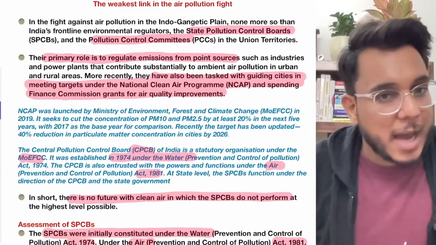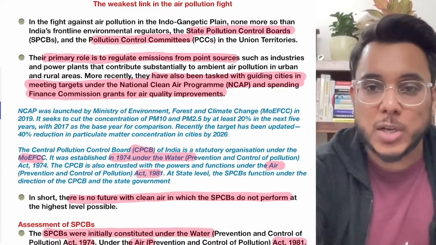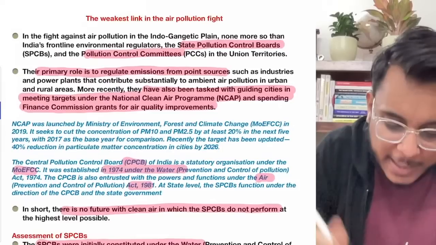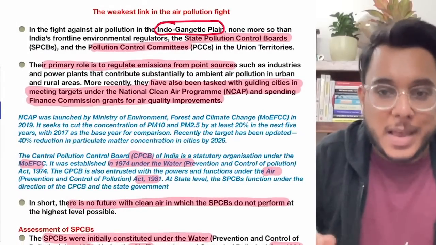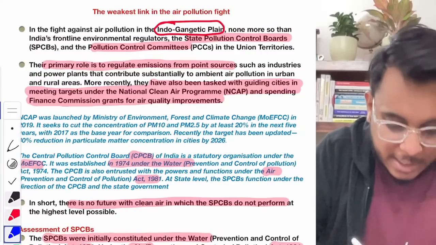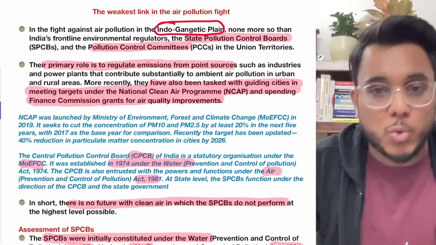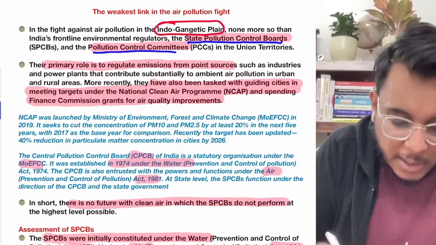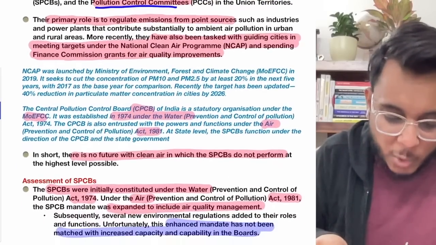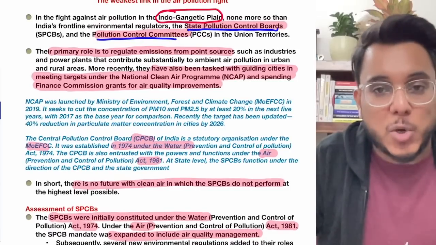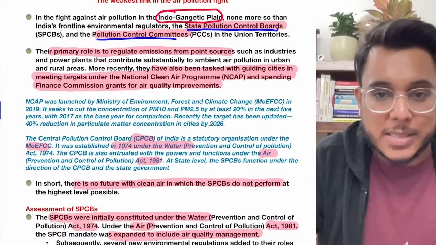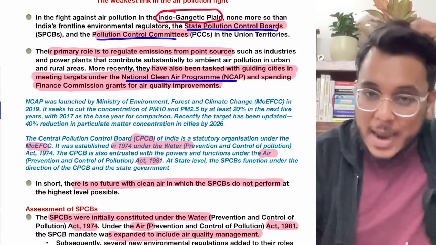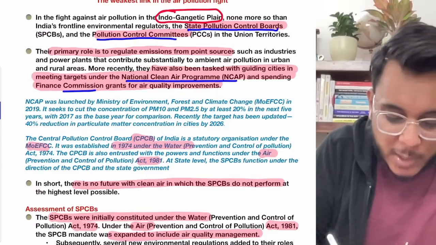So basically guys, now we see that North India is facing winter pollution. The entire Indo-Gangetic plain is having severe air quality. In this capacity, there are certain flagship bodies that are used to fight the pollution. For example, there are the State Pollution Control Boards and the Pollution Control Committees. Fine, they play a very important role. Now, these State Pollution Control Boards and Pollution Control Committees are tasked to implement the targets of the National Clean Air Program, and they spend the Finance Commission grants for improving the air quality.